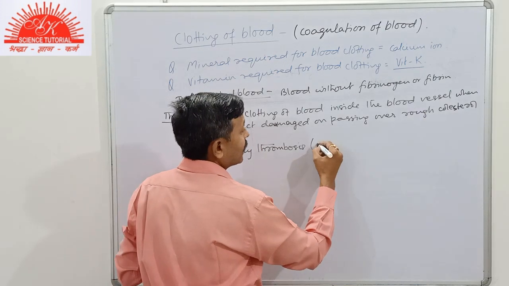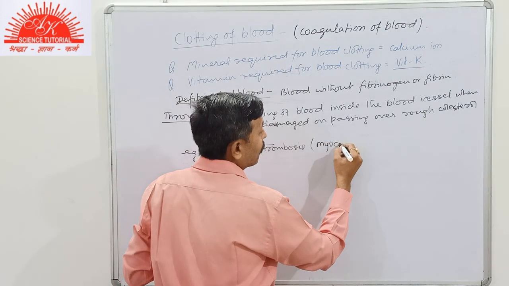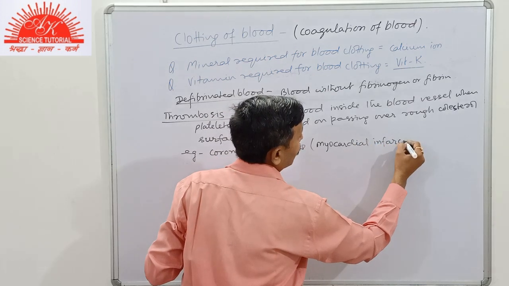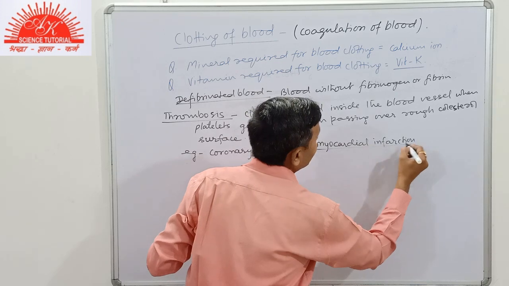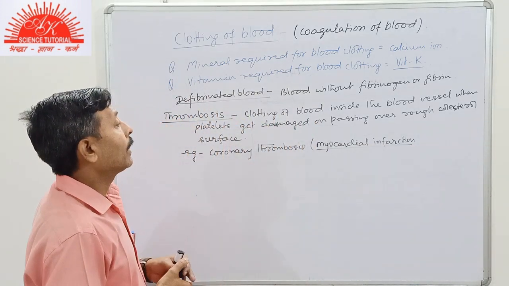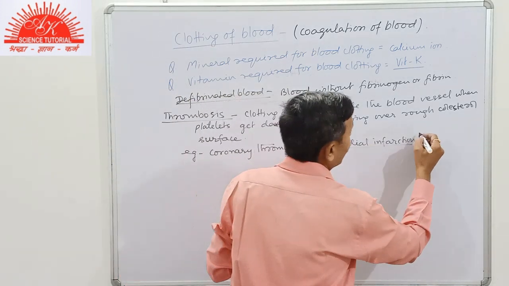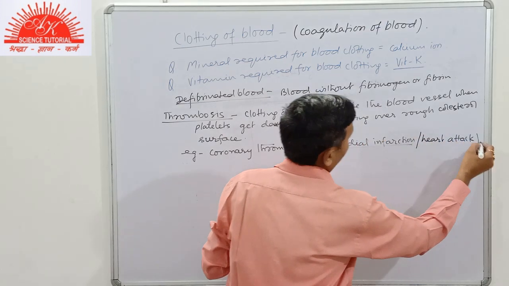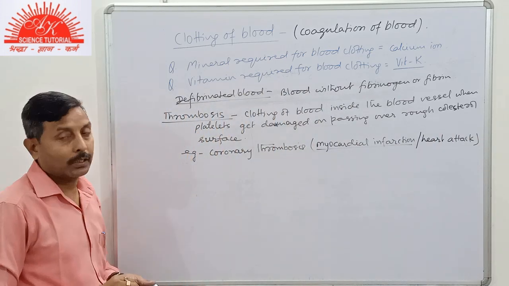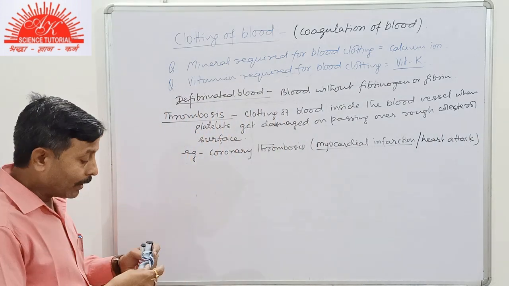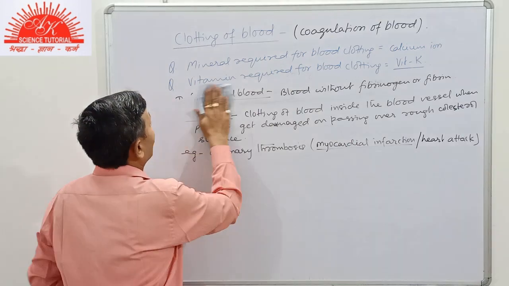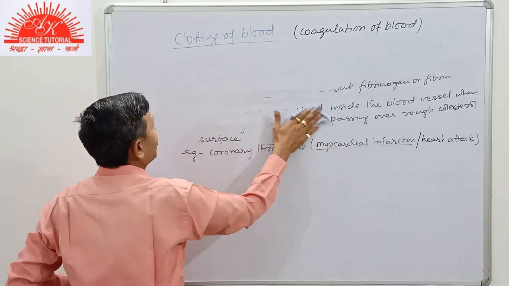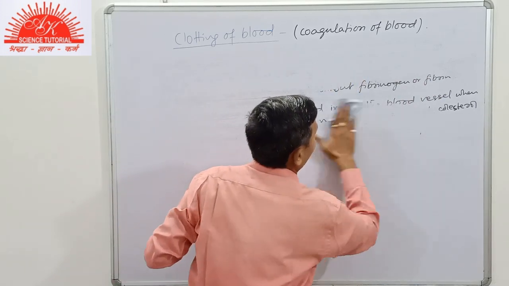Now coronary thrombosis is also termed myocardial infarction, and in common terms it is called a heart attack. So this is called thrombosis. So now students, you are able to distinguish between coronary thrombosis and coagulation of blood. It will be easier for you to distinguish between the two.